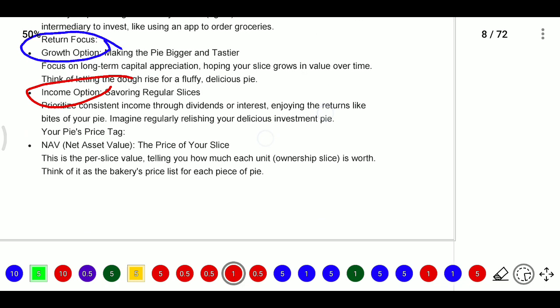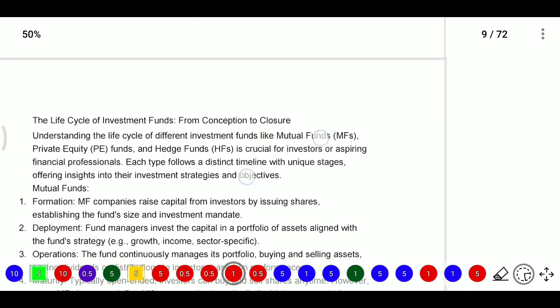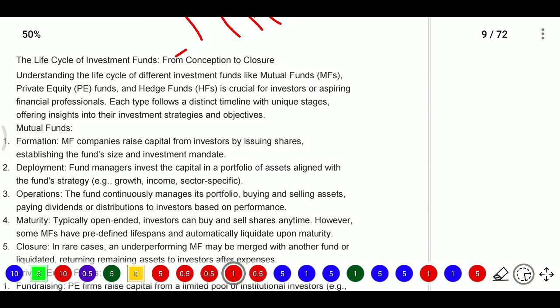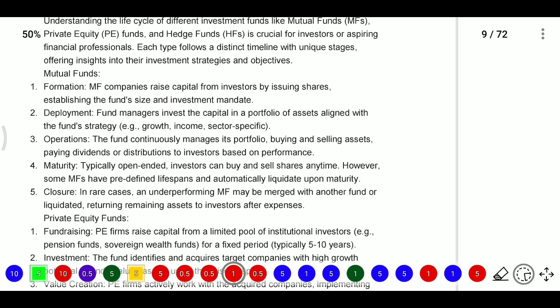Now NAV means what? NAV means net asset value. This is per unit, along with ownership, whoever the person is, how much that person will get. Here, firstly we need to know the investment funds' life cycle. Understanding the life cycle of different investment funds, like mutual funds, private equity funds, or hedge funds, will be required. For mutual funds, first they need formation. In the formation period, the mutual fund companies raise capital from investors by issuing shares, establishing the fund size and investment mandate.